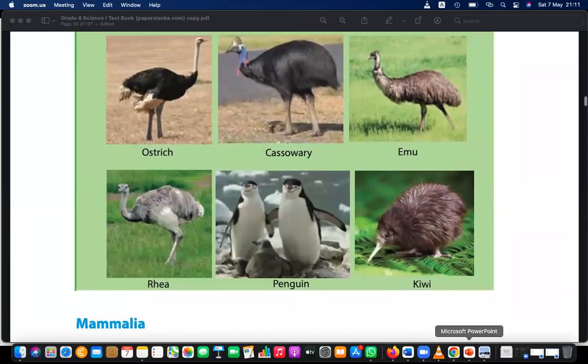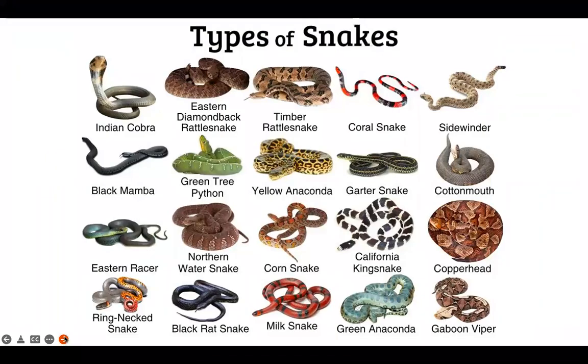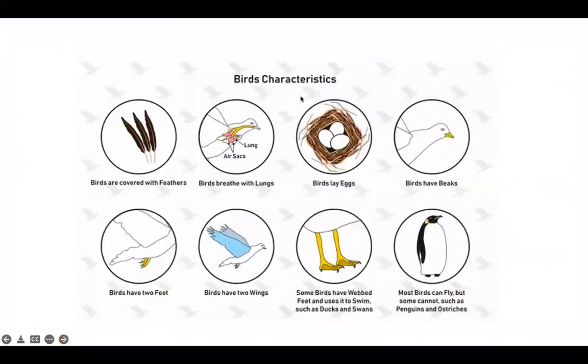Okay, let's learn about their characteristics too. These are some types of snakes. I wanted to describe that, but I'll skip it for today. So the characteristics: they also lay eggs.